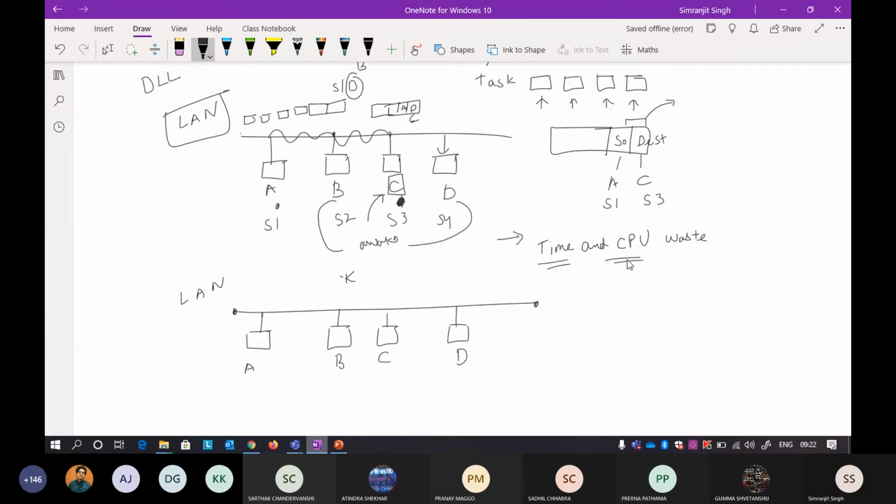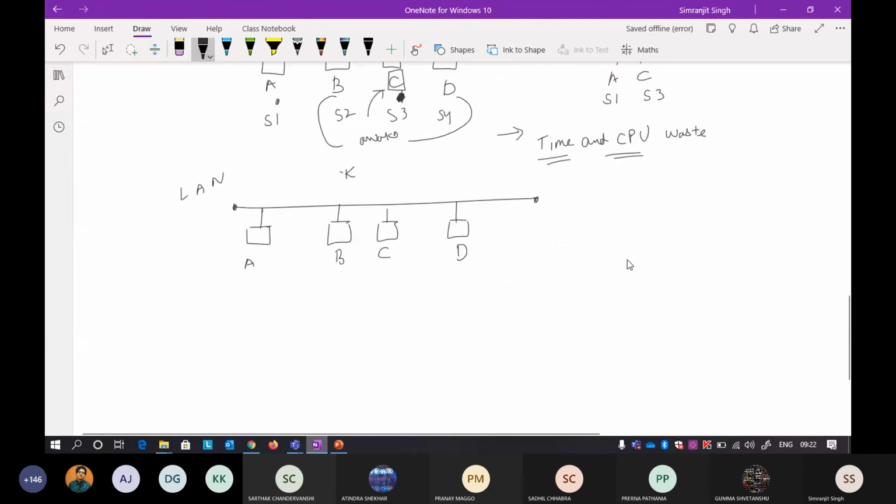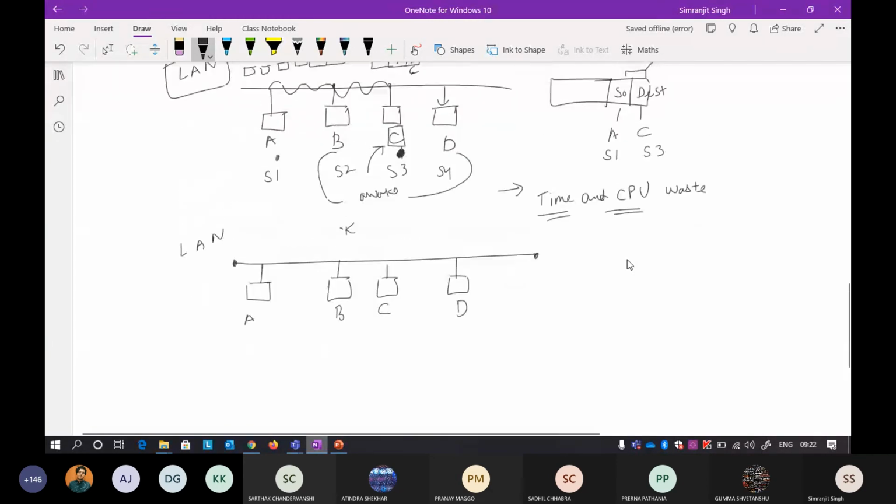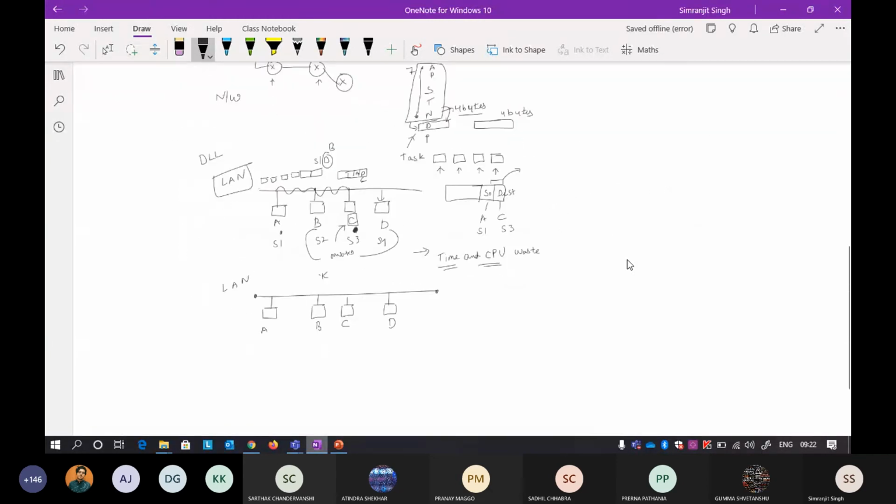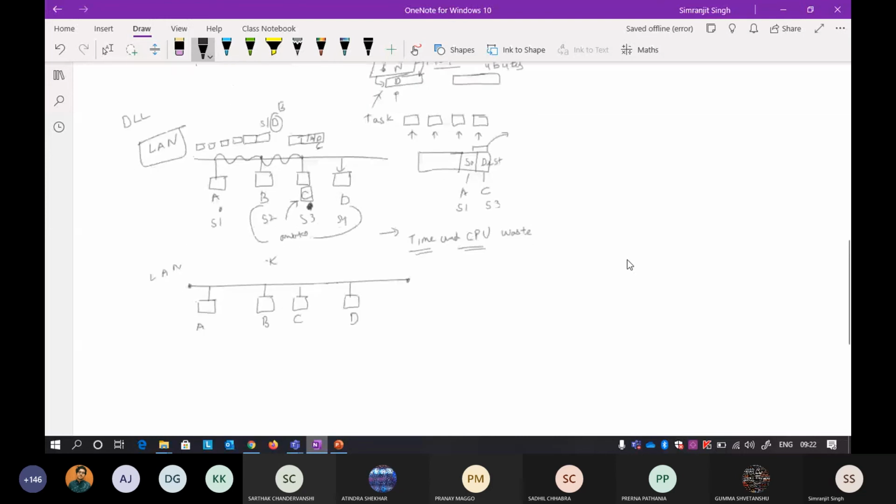First problem, I am repeating myself, there are so many problems and so many solutions. First I take a message from the network layer and give it to the data link layer, and the data link layer divides the message into frames.